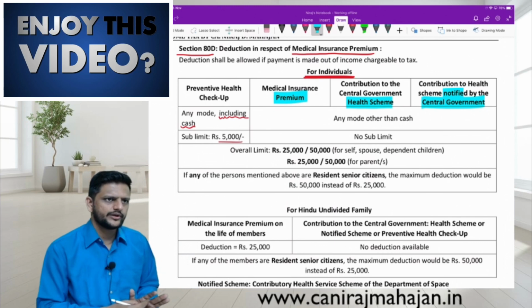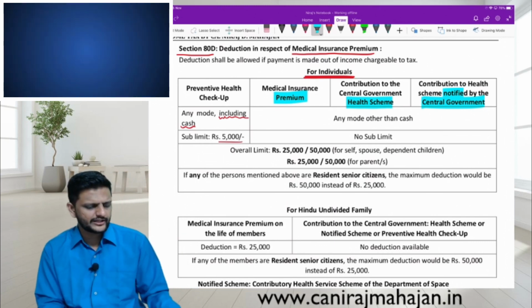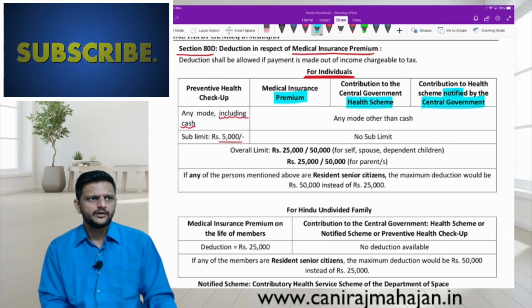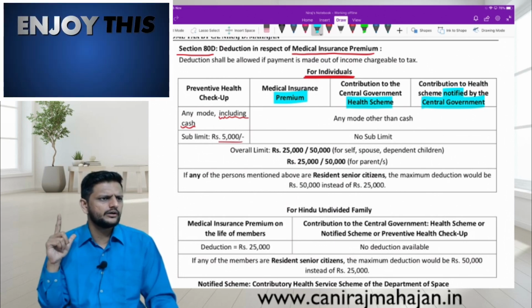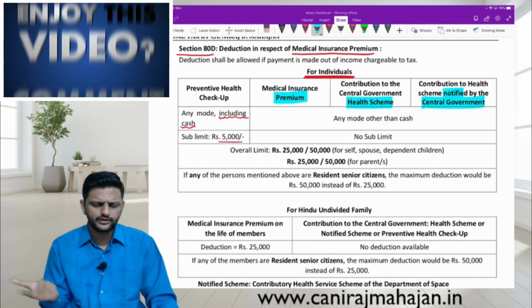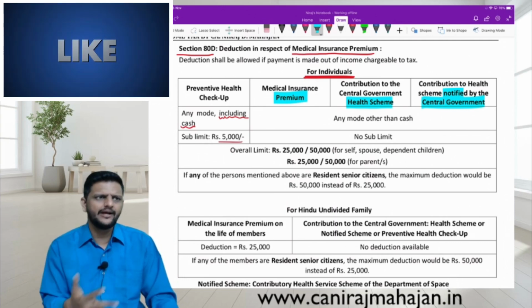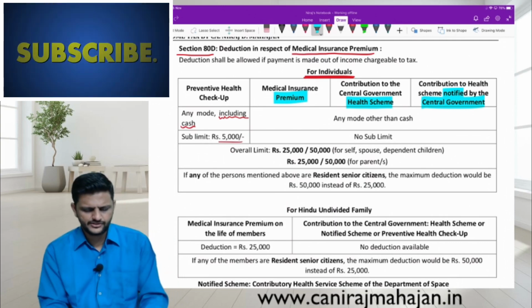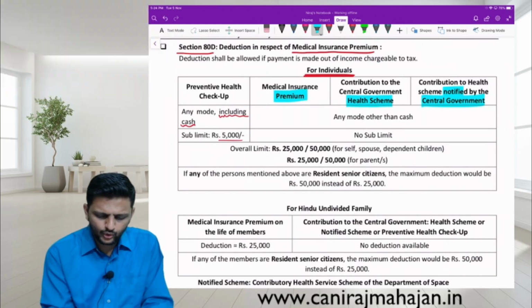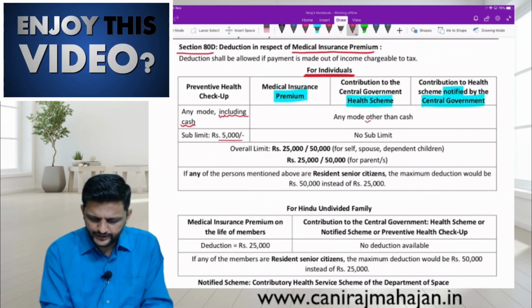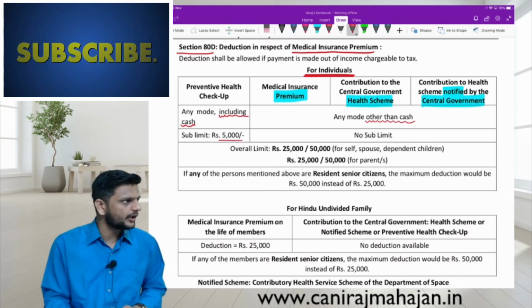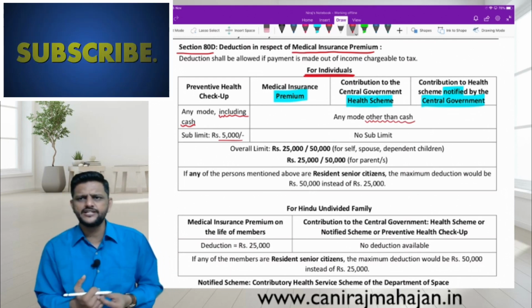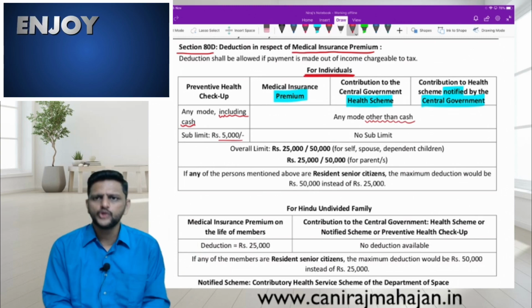So what all deductions can you claim for payments? Preventive health checkup, your health insurance premium with any insurance company, a government health scheme and a government-notified health scheme. But the payment must be by any mode other than cash, very important. If payment is done in cash, 80D for these amounts is not allowed.